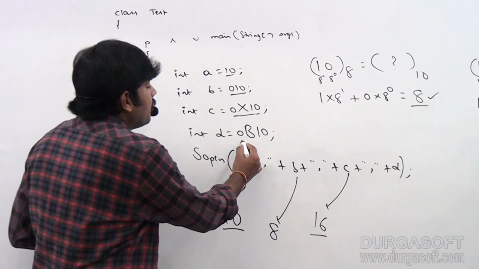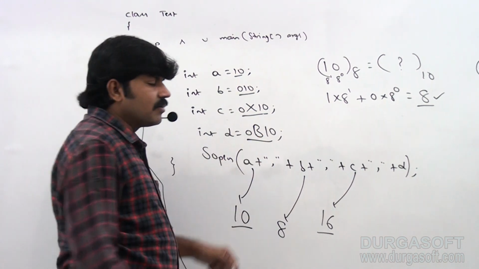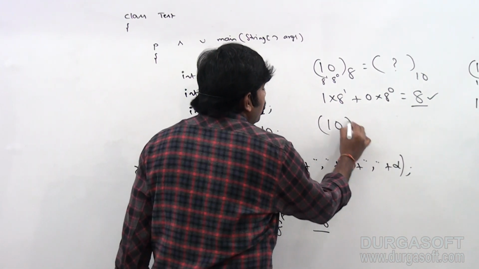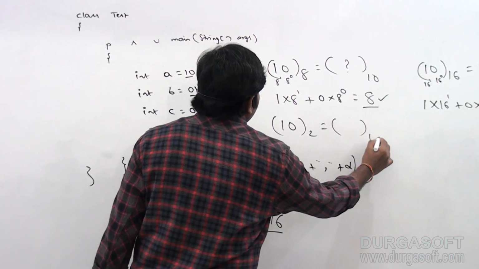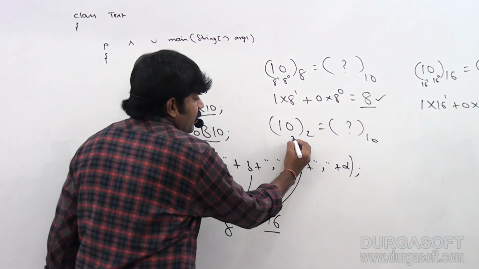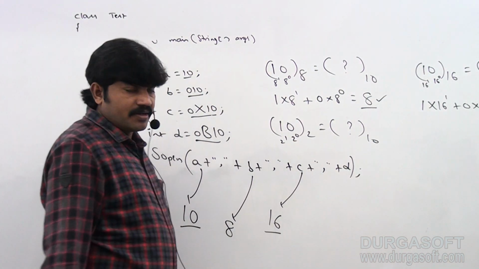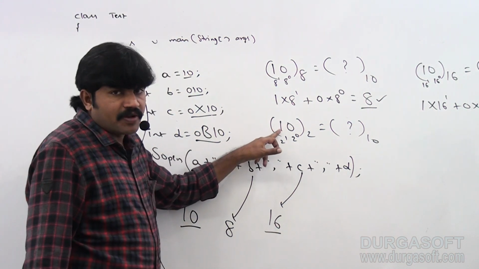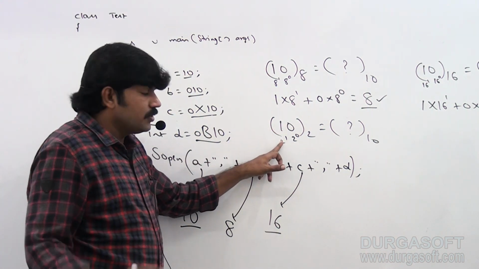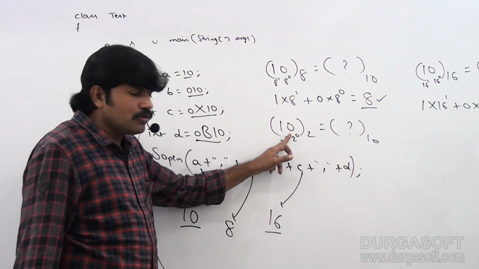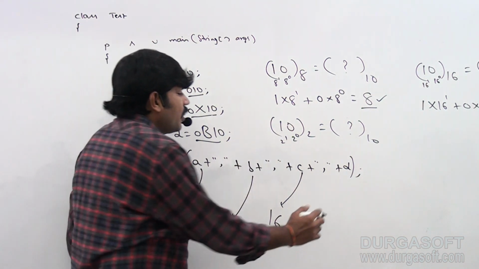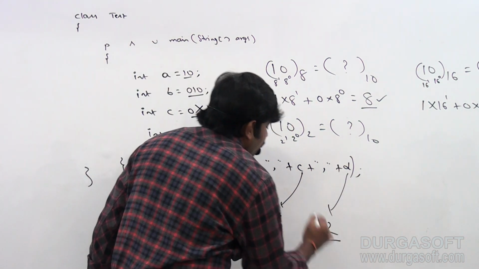Next, what is the value of d? d means binary. Binary, sir. So 1 0. Can you please convert into decimal? Sir, here 2 power 0, 2 power 1. 1 into 2 power 1, its value is 2, plus 0 into 2 power 0, 0. So the output we are going to get is 2, sir, for d.